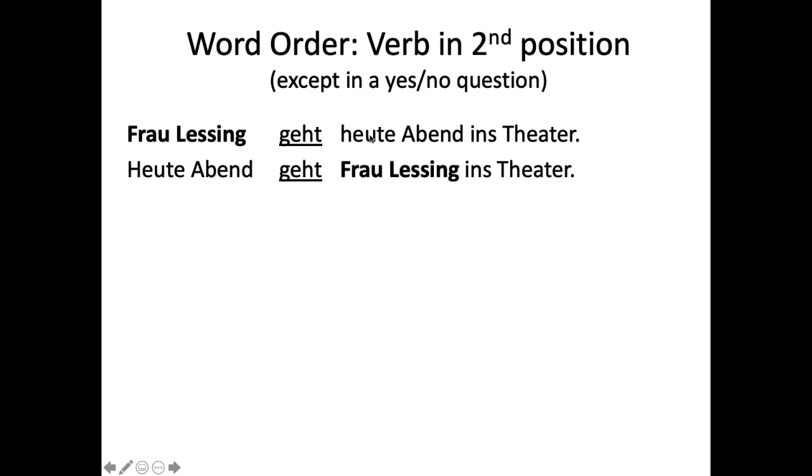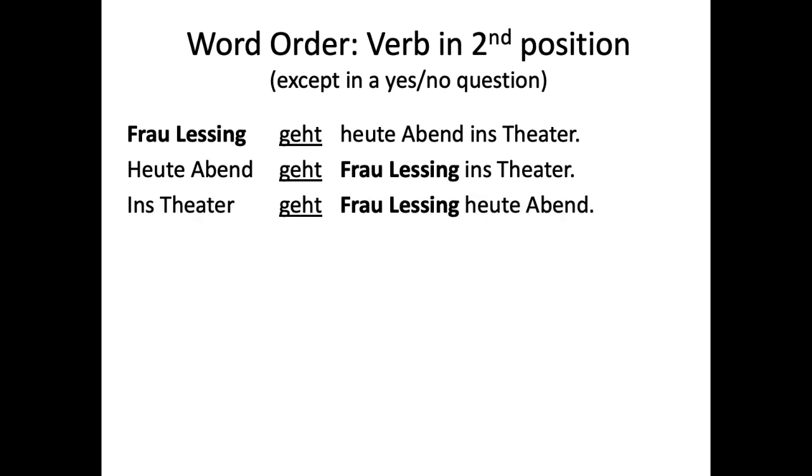It's two words, but it's one unit because it's one-time expression. So it still counts as one position, similar to how Frau Lessing is two words, but it's one unit. So we can start with the adverb and then the verb in second position. And then we could also say, ins Theater geht Frau Lessing heute Abend, which would mean to emphasize to the theater as opposed to somewhere else is where she's going tonight.